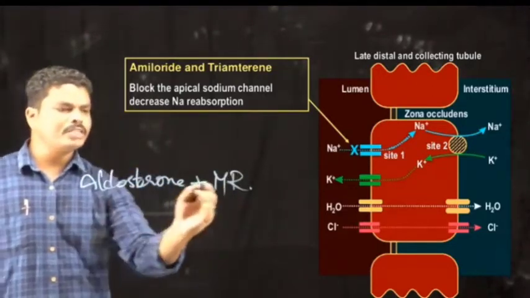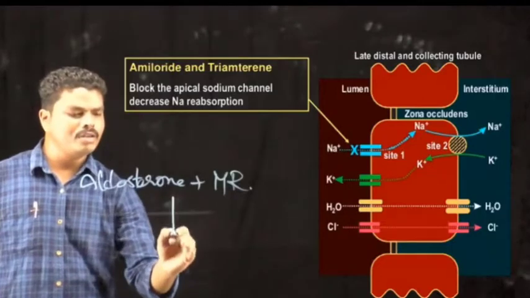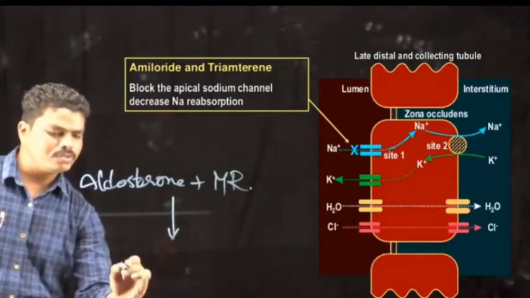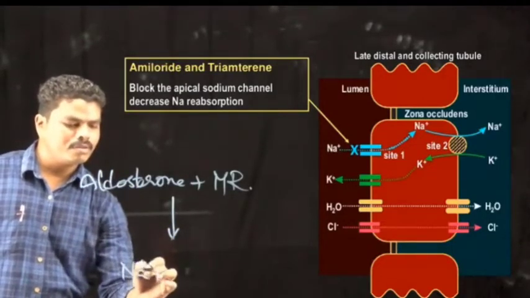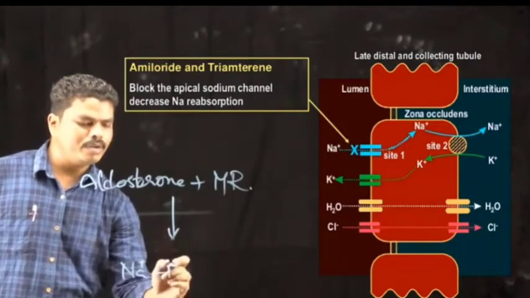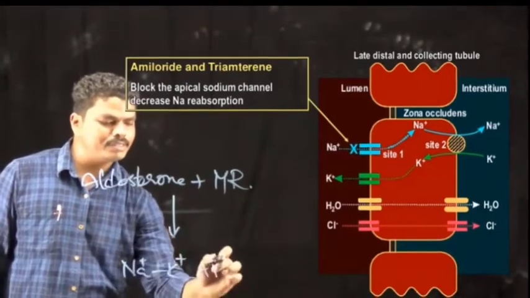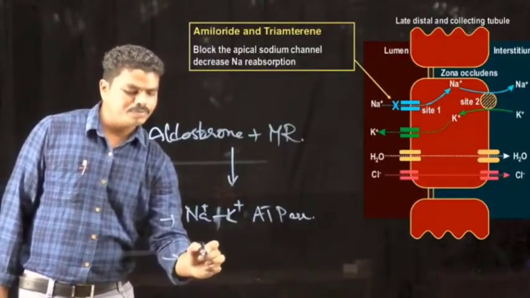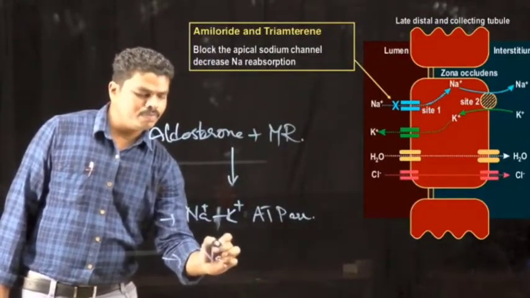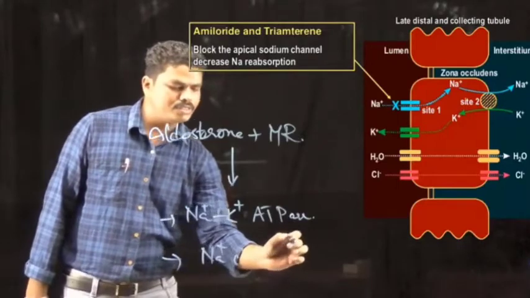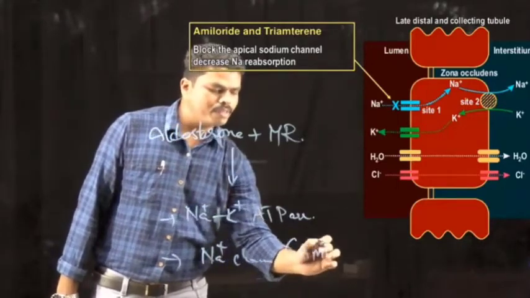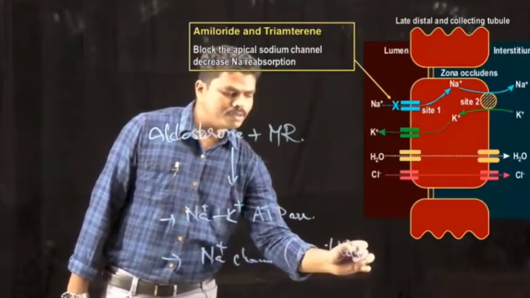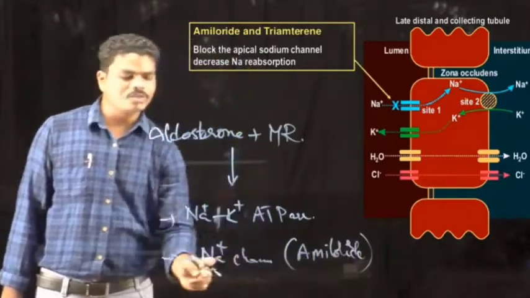So when the aldosterone binds to the mineralocorticoid receptor, there is a production of sodium potassium ATPase. This is one type of protein, and another one is the sodium channel proteins. This is generally sensitive to the amiloride, so that's why it is called amiloride sensitive sodium channel.